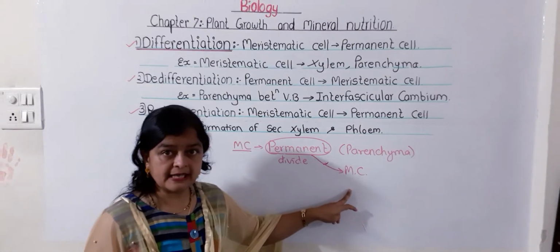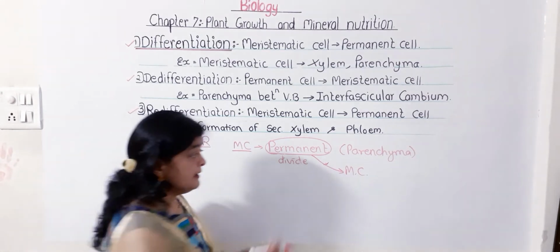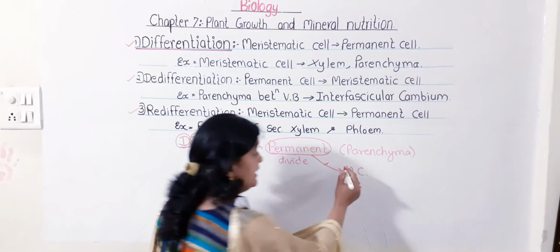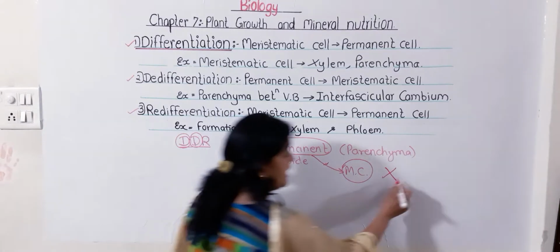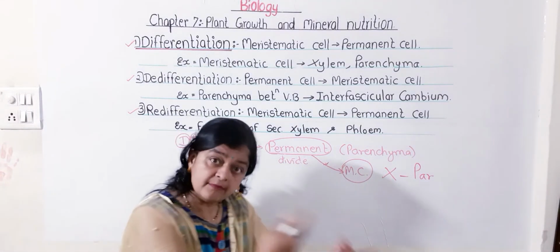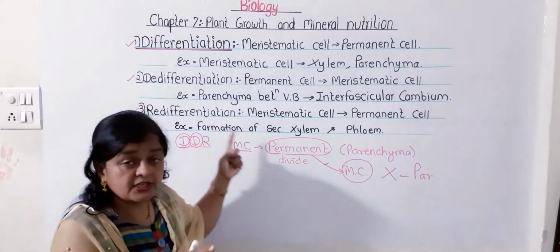Now this cell which is acting as a meristematic cell again loses the capacity to divide and redivide and again becomes permanent. The second time when it becomes permanent, that is called redifferentiation.